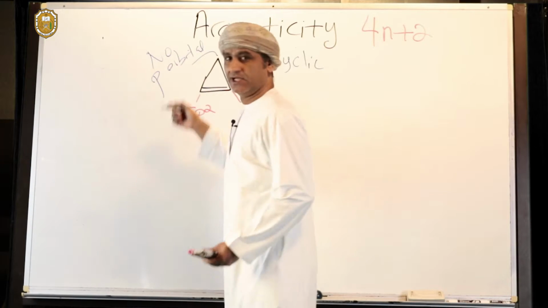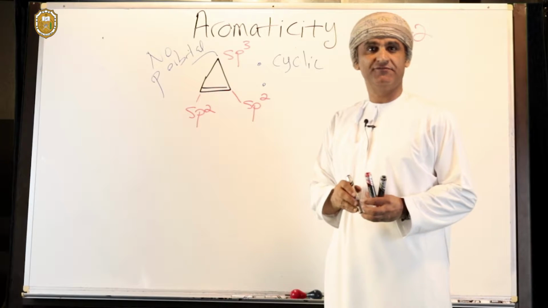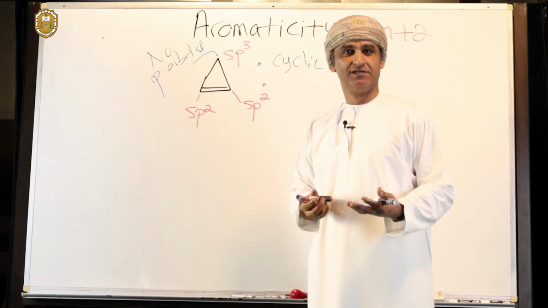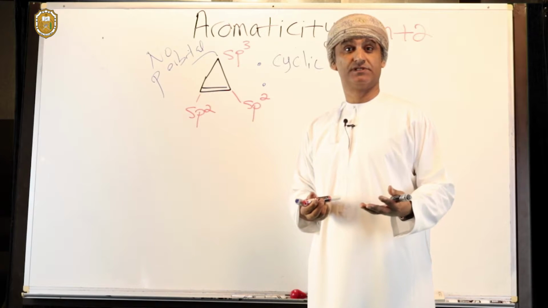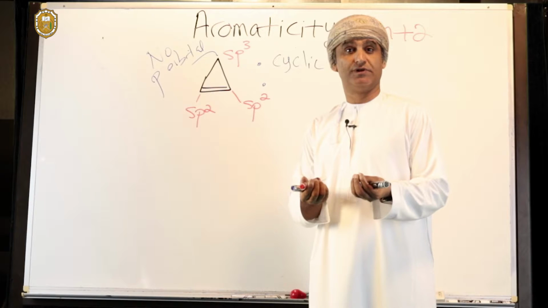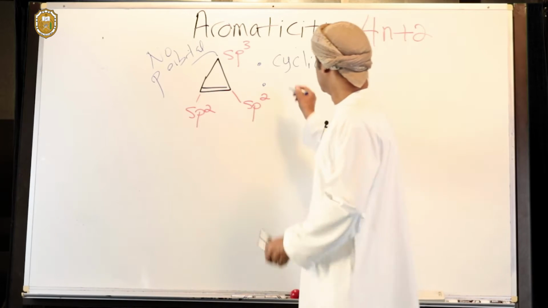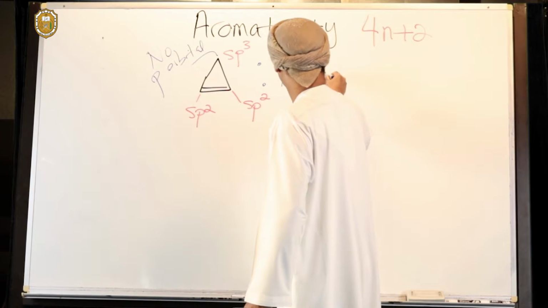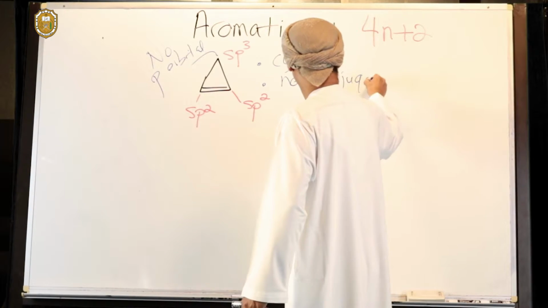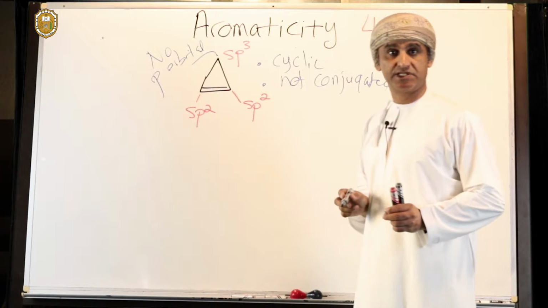And of course, an absence of a p orbital is enough for conjugation to be lost. If there is no p orbital, that carbon cannot form a pi bond with a nearby carbon. So therefore, cyclopropene is not conjugated. That's because there is an sp3 hybridized carbon in it.